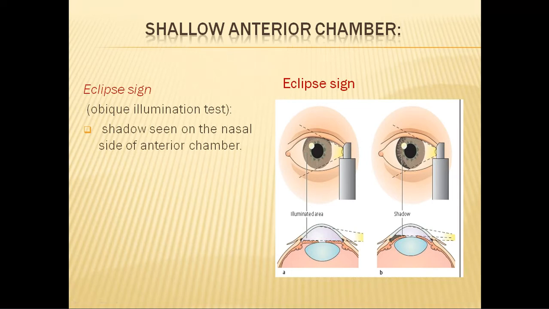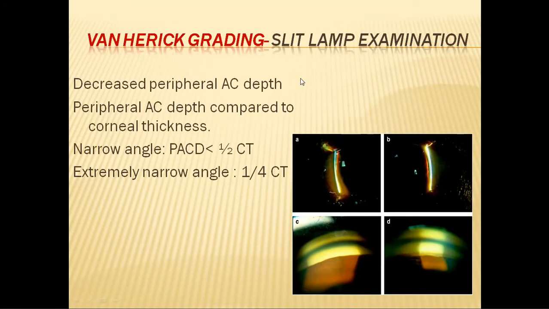The other way to confirm the presence of a shallow anterior chamber is by slit lamp examination. We do what is known as van Herick grading. Here, we take the slit lamp light to the periphery, that means to the limbus, and check the anterior chamber depth. Just like oblique illumination using the torchlight, we do oblique illumination using the slit lamp, shining the light on the temporal aspect of the limbus.